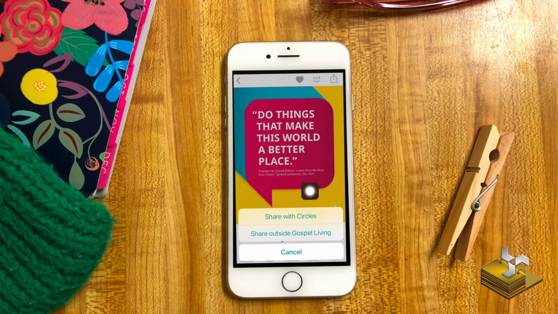You can either share with circles or share outside of Gospel Living, like in a text message or on Facebook or something. Let's go ahead and cancel.